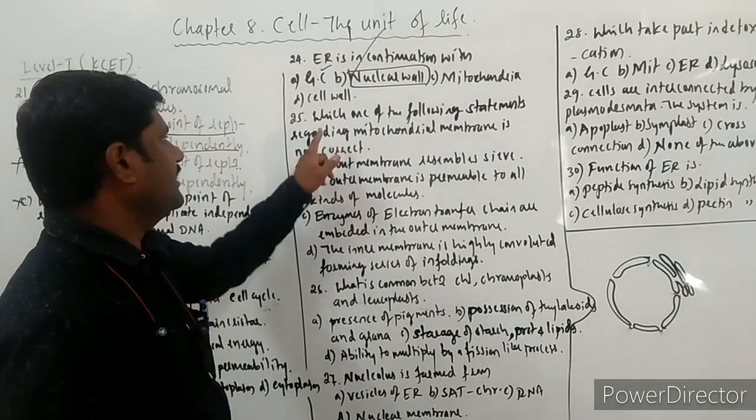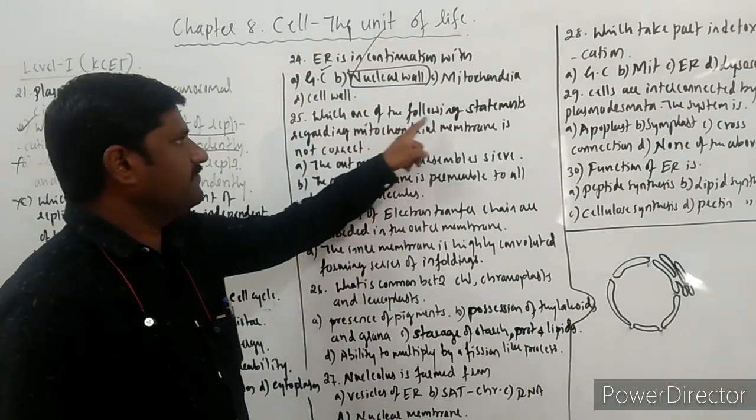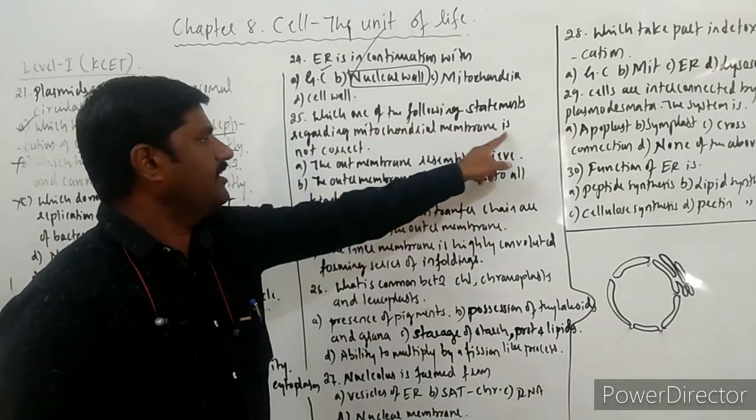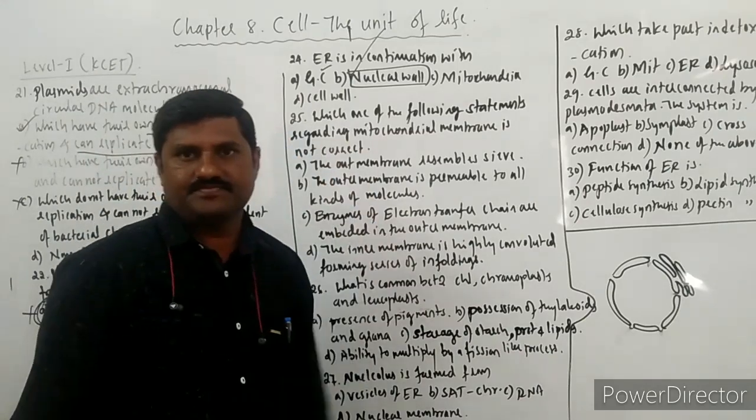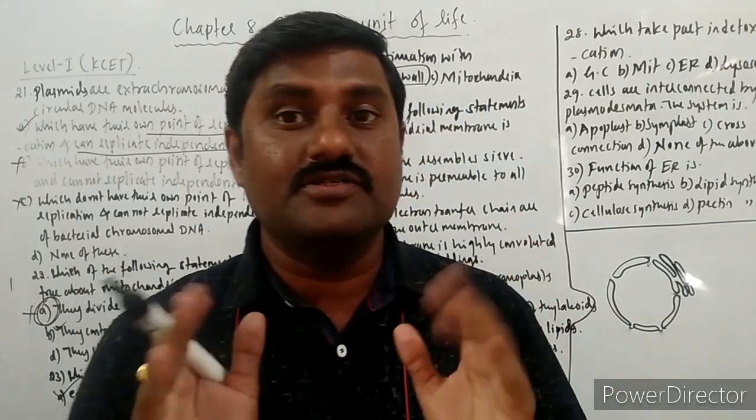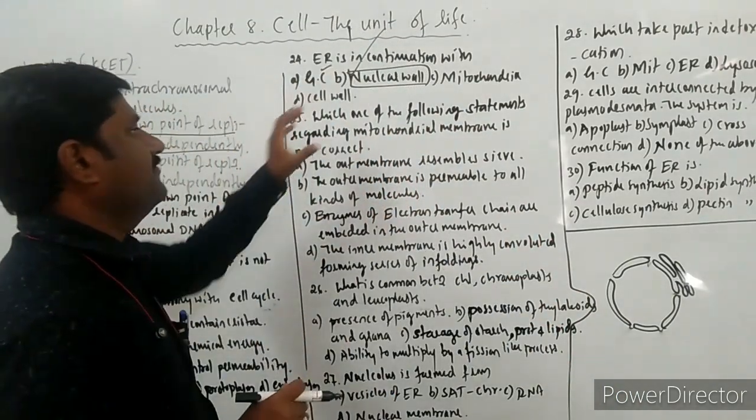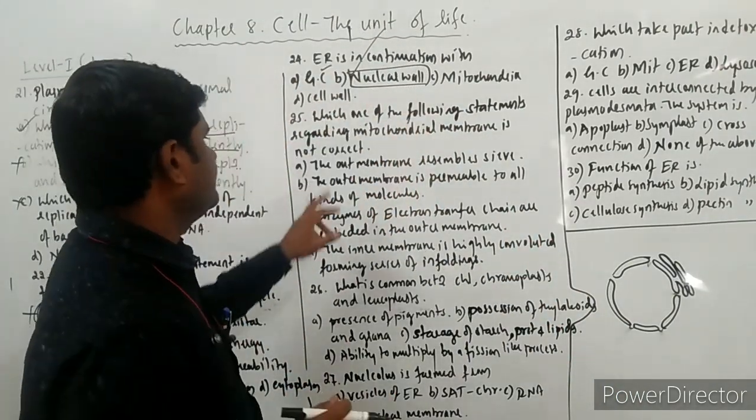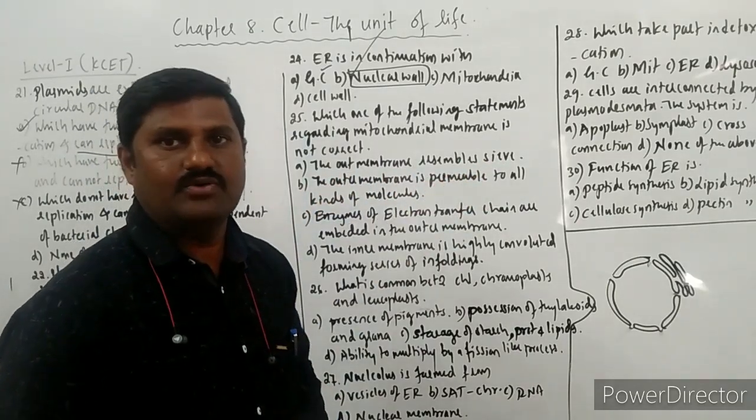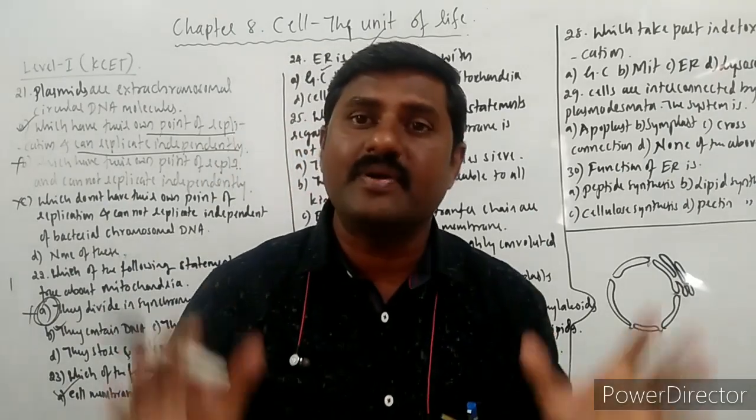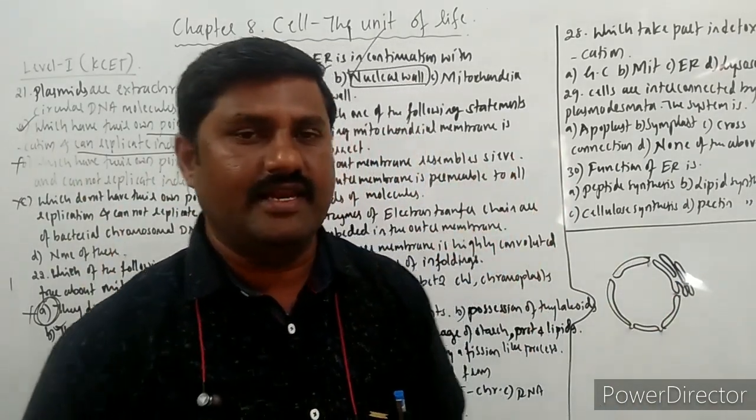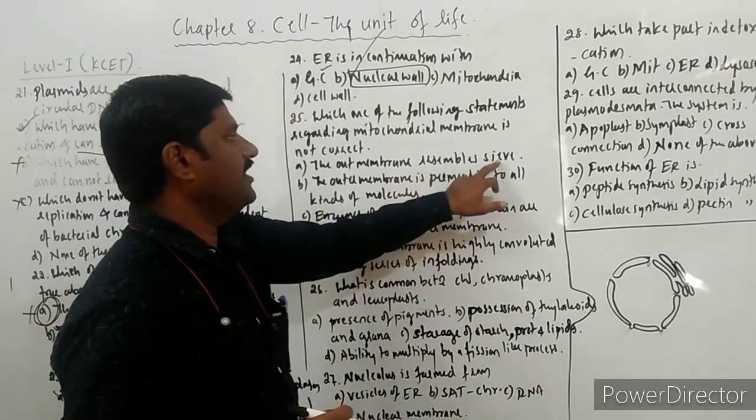Cell wall itself. Next one, which one of the following statements regarding mitochondrial membrane is not correct? Which statement is not correct? The outer membrane resembles a sieve. The outer membrane is permeable in nature. It allows many molecules to enter in. Hence it resembles a sieve.